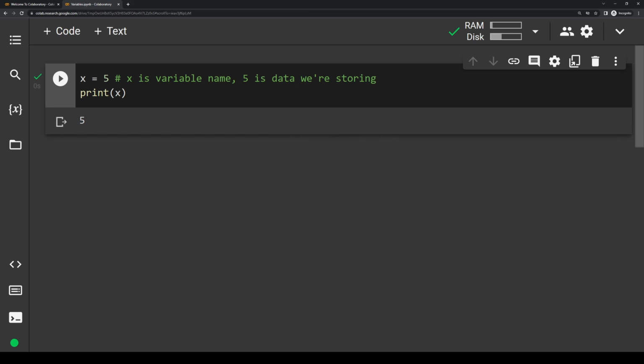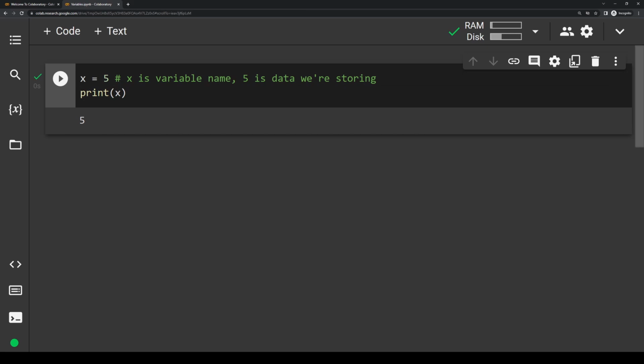Before we move on, I just want to make a super quick note here so we're on the same page. These lines are going to run in order. So this first line here, x equals 5, is going to run first, and then right after it's going to run print x. This is how Python works in general, so you have to keep in mind that these lines always run from top to bottom. Okay, so now let's move on to the other variable types.